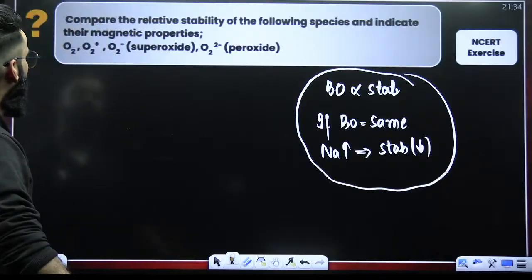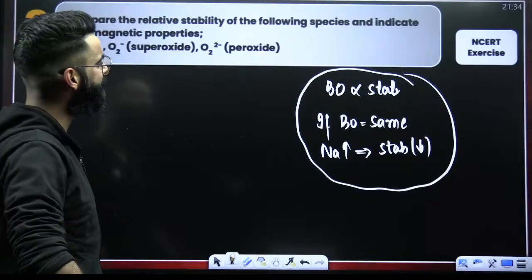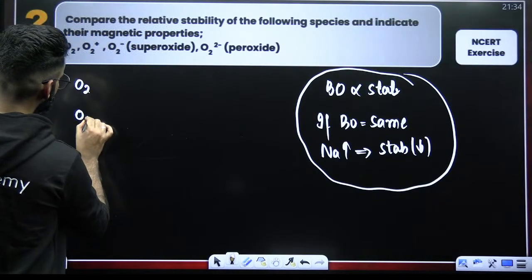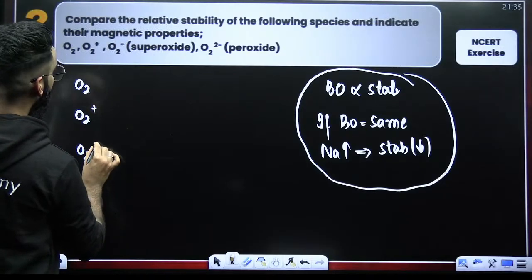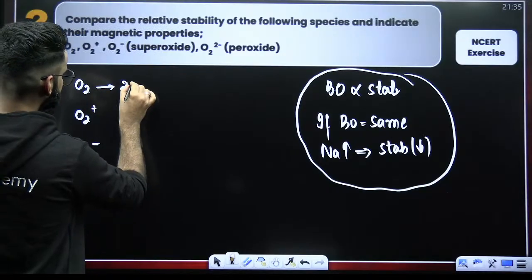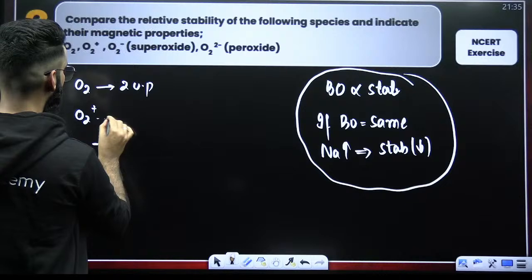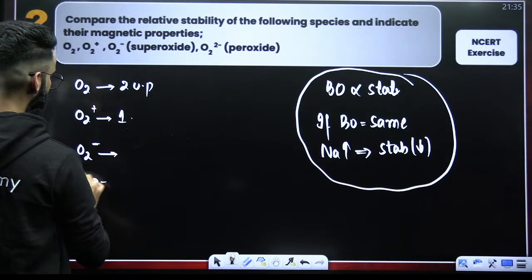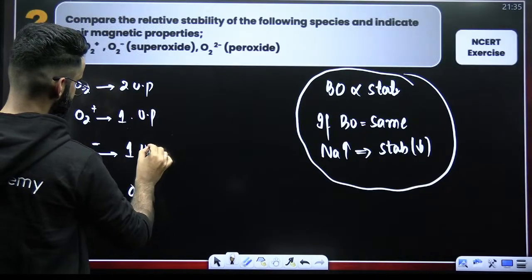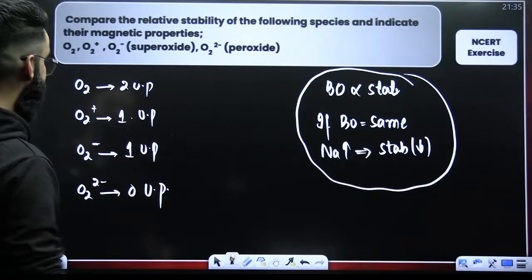Quick. O2, O2 positive, O2 negative, and O2 dinegative. We have to arrange them on the basis of their relative stability. O2 has got 2 unpaired electrons. O2 positive has got 1 unpaired. O2 negative also has got 1 unpaired. This has got 0 unpaired electrons. That is number 1. Number 2, we have to talk about their stability.